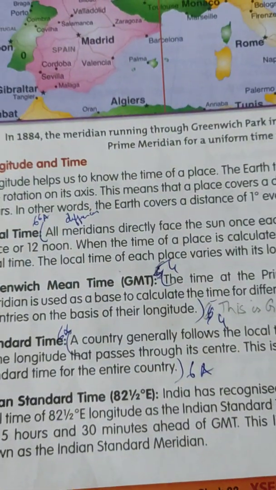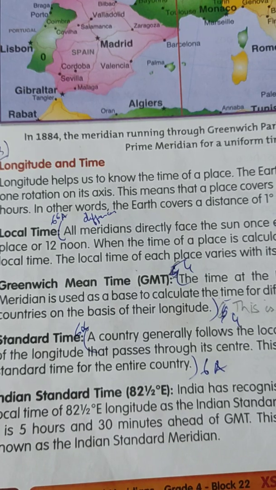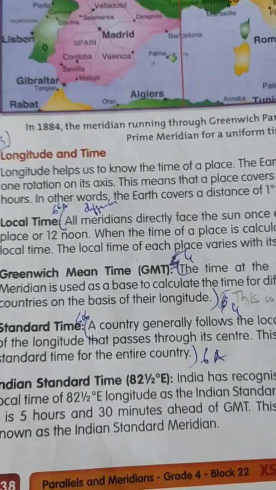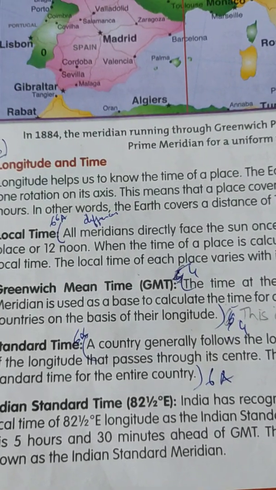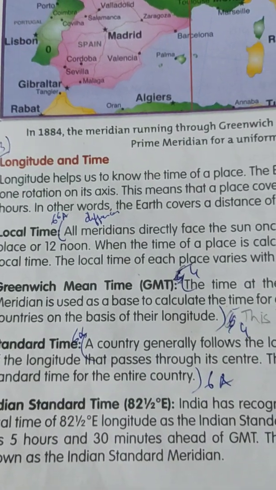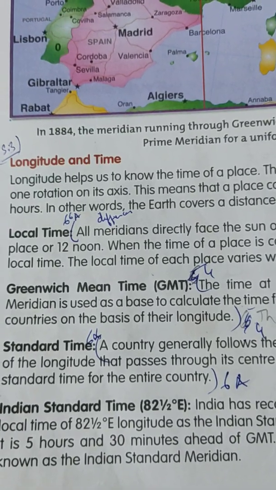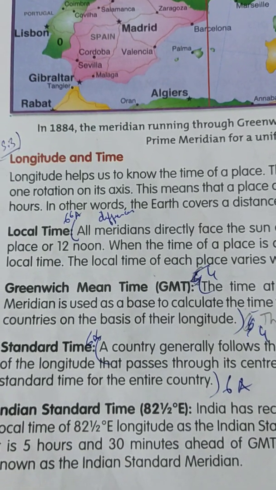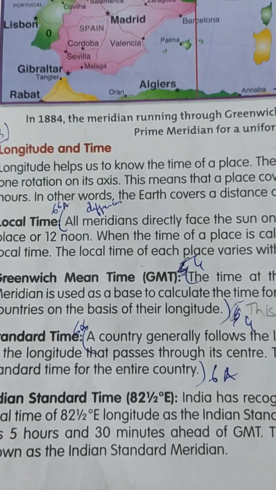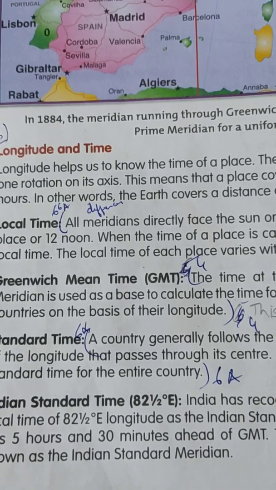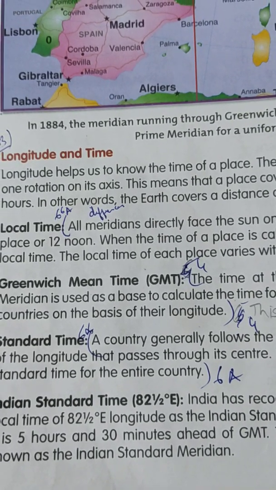Now standard time. A country generally follows the local time of the longitude that passes through its center. This is the standard time for the entire country. The whole country will follow it. Suppose India: in every state there may be timing differences here and there, somewhere 5 minutes, but the timing will be the same. Whereas in other countries, abroad, the timing will be different. Somewhere timings may vary, sometimes 2 hours back or 2 hours more.